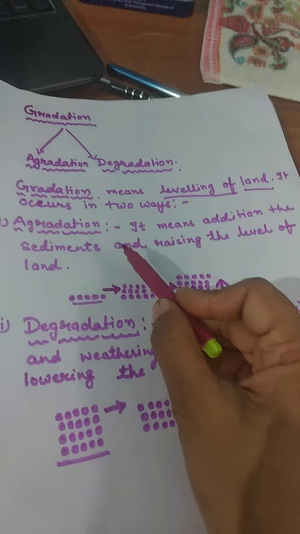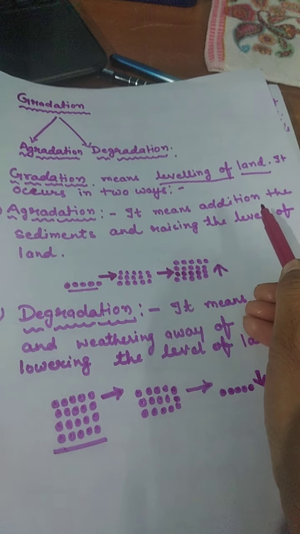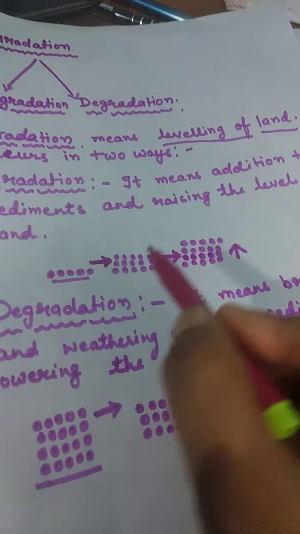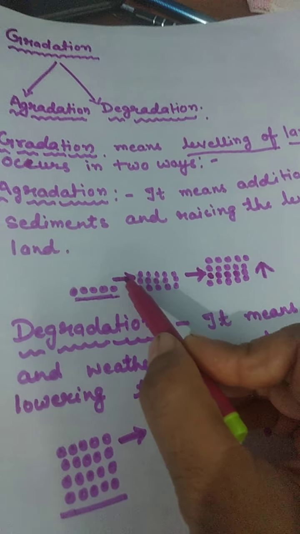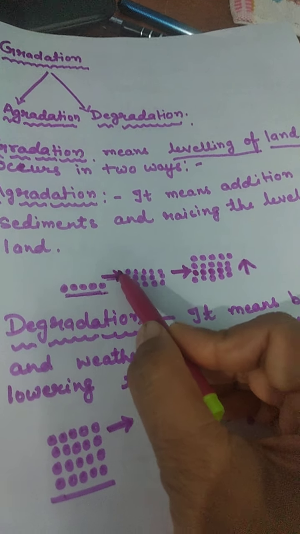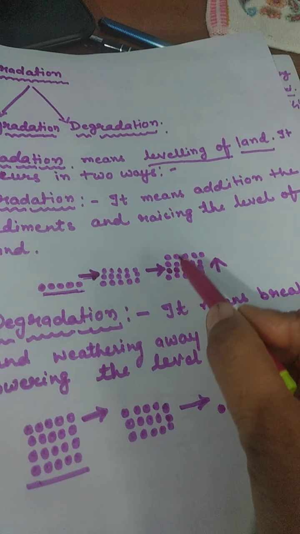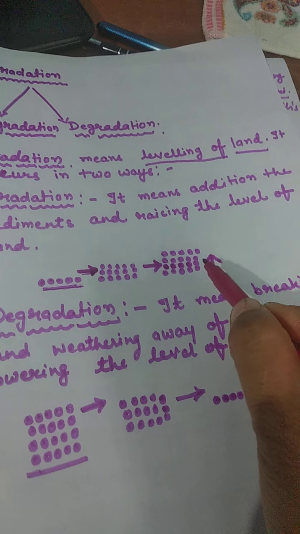So children, now let's know what aggradation is. It means addition of the sediments and raising the level of land. Suppose that this is the level of land and here it is just adding some more sediments to increase the level of land. Here the level of land became higher.